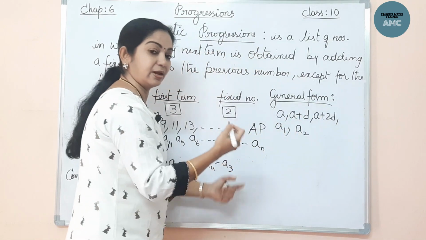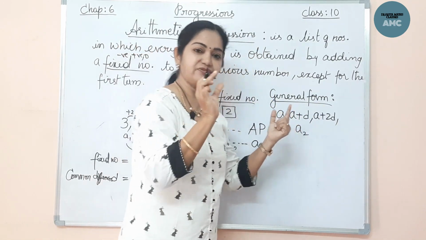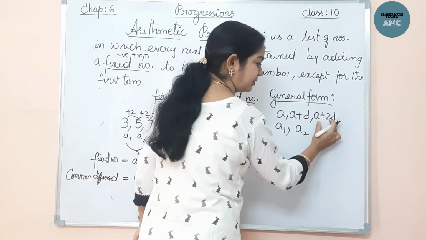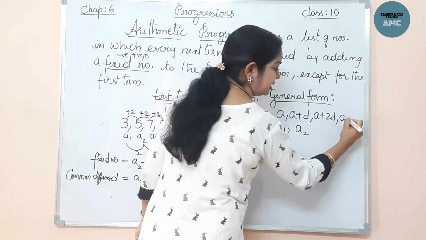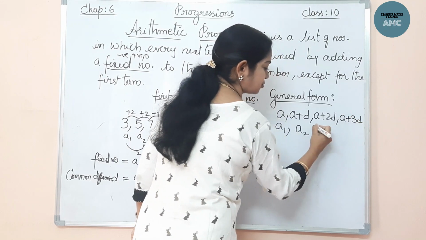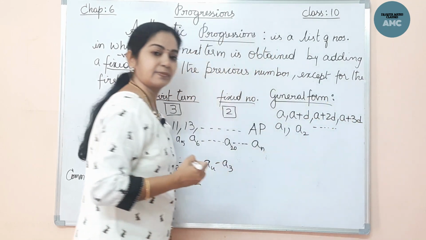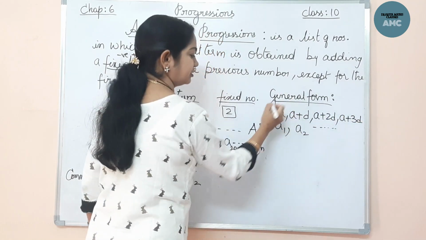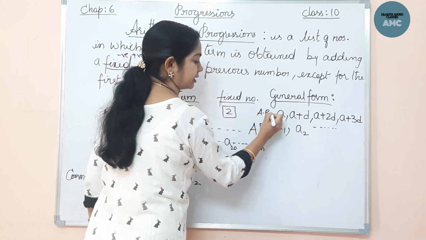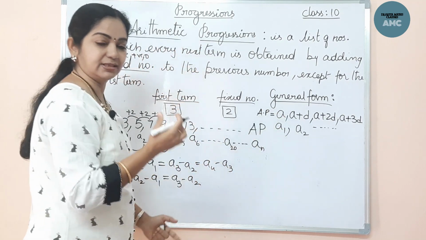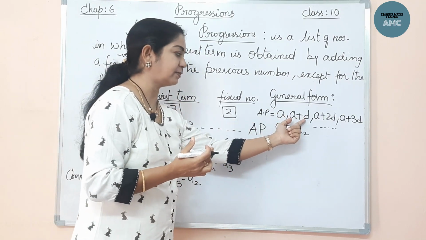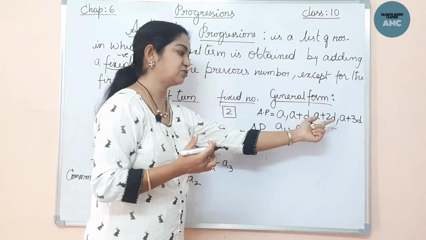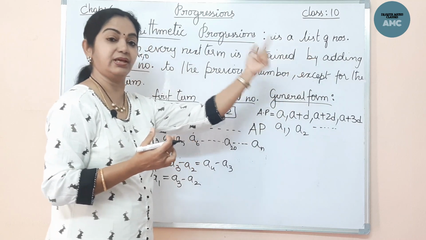Okay, 2D. Now I have to add that the common difference is throughout the series the same. That is a fixed number. That fixed number, if I add to the previous number, I get the next number. That means A plus 3D, and so on. So this is called the general form of arithmetic progression. Okay. A is the first number. If you add the common difference, you get the second. If you add another common difference, you get the next, like that. A plus 2D, A plus 3D, A plus 4D, A plus 5D.